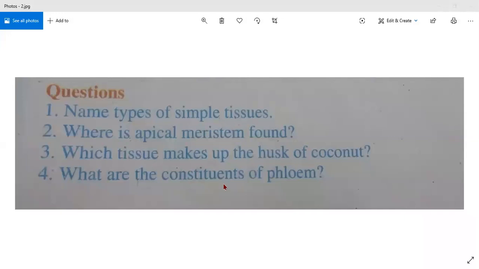Harshit, you read the next question. Third question: which tissue makes up the husk of coconut? The husk of the coconut means the outer covering, the hairy structure which you have seen. Which tissue is making that husk? Sclerenchyma tissue is the answer. Sclerenchyma is a permanent tissue, so the husk of the coconut will not be able to grow further. That is the last stage of the coconut. So the tissue which makes up the husk of the coconut is sclerenchyma tissue. Good.